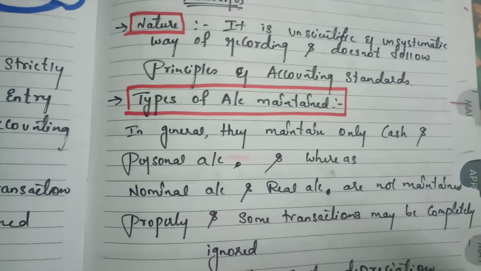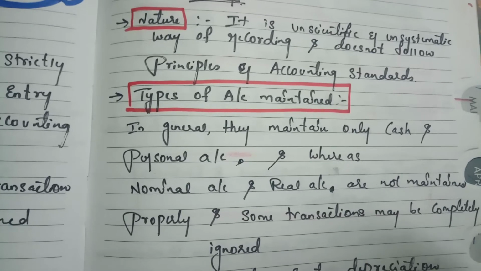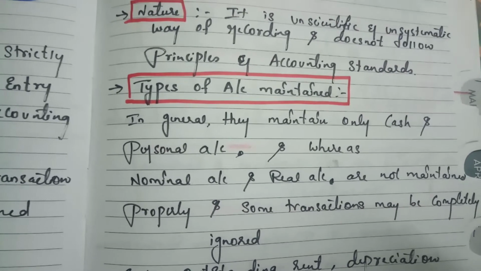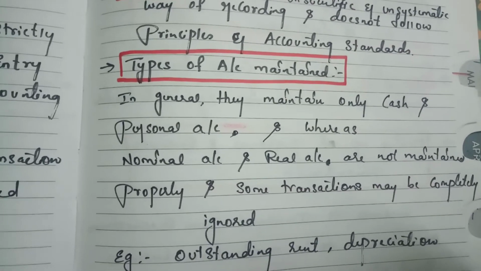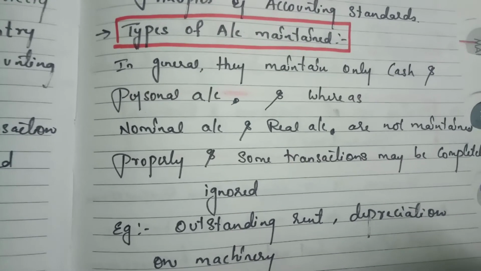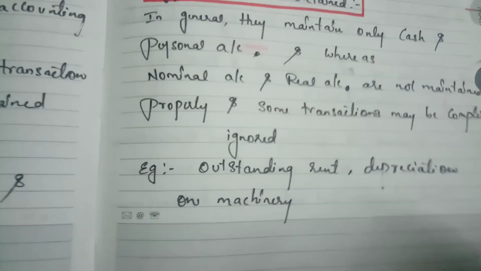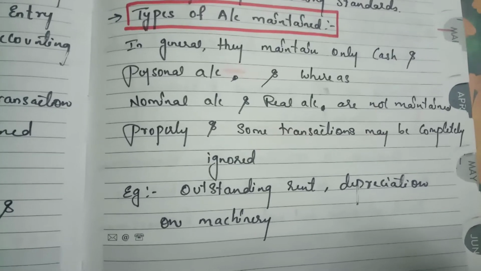Types of accounts maintained. In general they maintain only cash and personal accounts, whereas nominal accounts and real accounts they completely ignore. Okay, for example, outstanding rent and depreciation on machinery are all ignored.